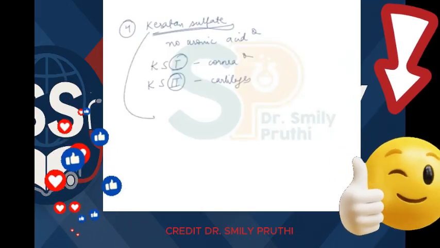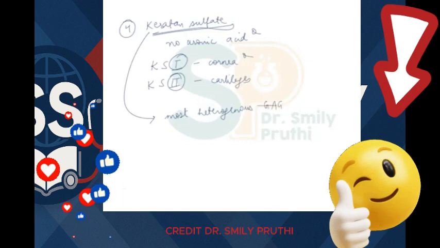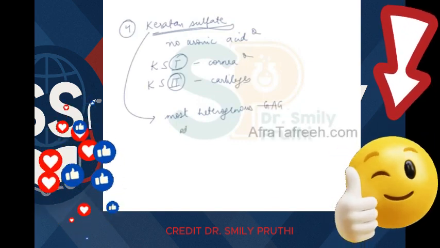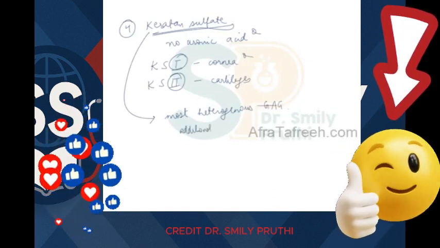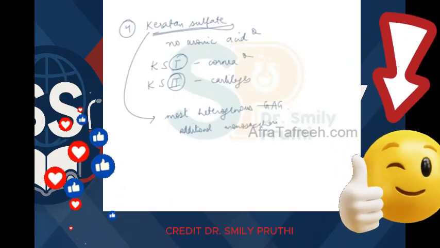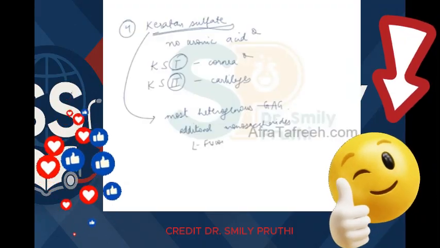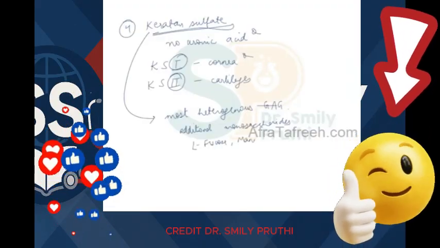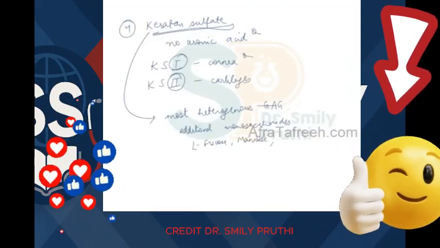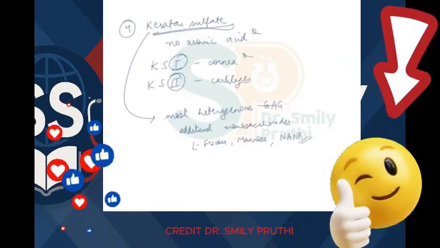And also keratan sulfate is the most heterogeneous GAG because it has additional monosaccharides like L-fucose, mannose, and NANA, N-acetyl neuraminic acid.